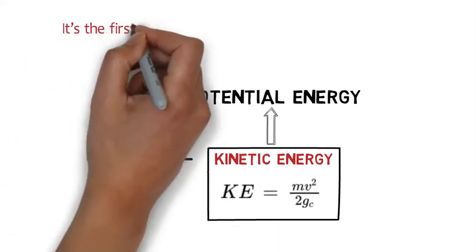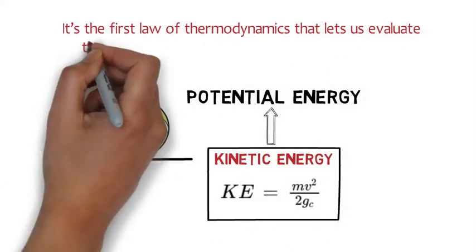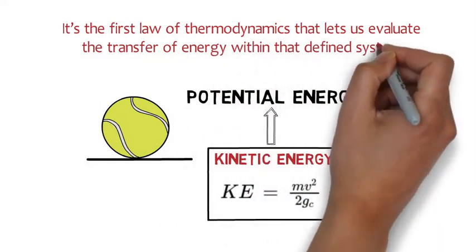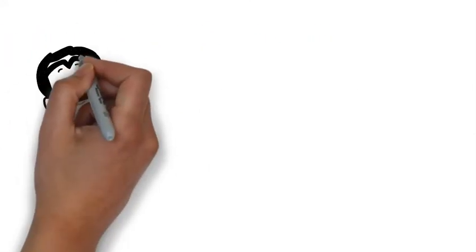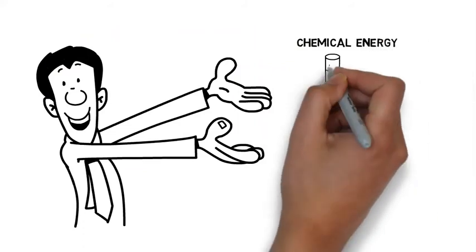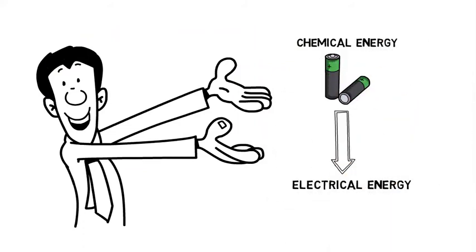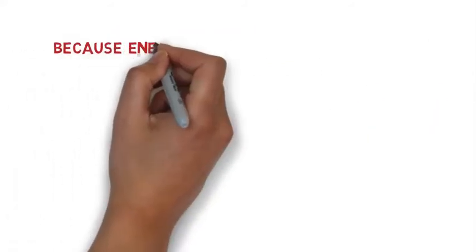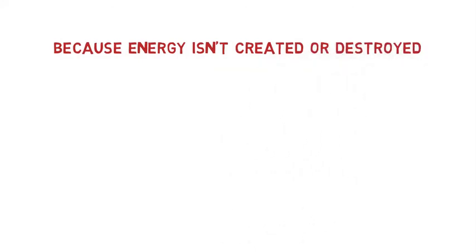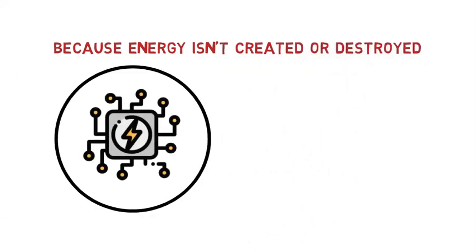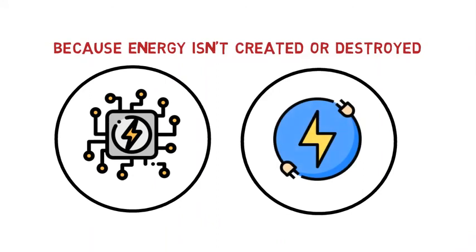It's the first law of thermodynamics that lets us evaluate the transfer of energy within that defined system. Other examples include converting the stored chemical energy of a battery into electrical energy in a circuit. Because energy isn't created or destroyed, we can evaluate the amount of energy in an electrical system and determine how much of any type of energy is at any specific point in the system.